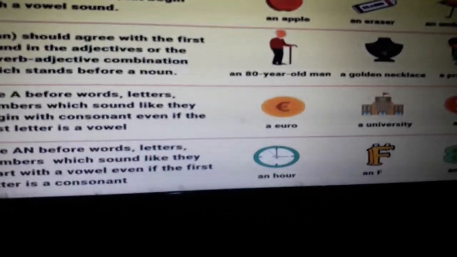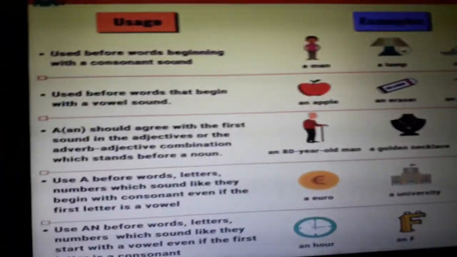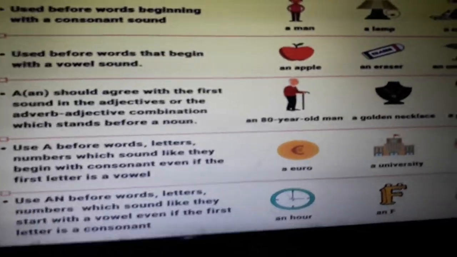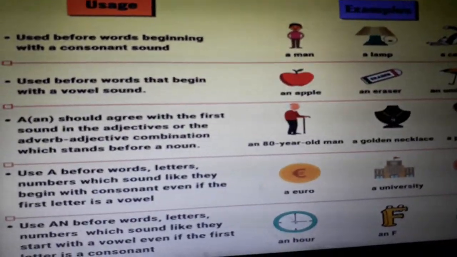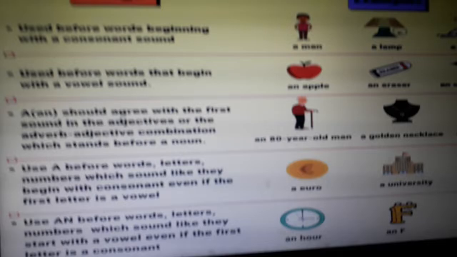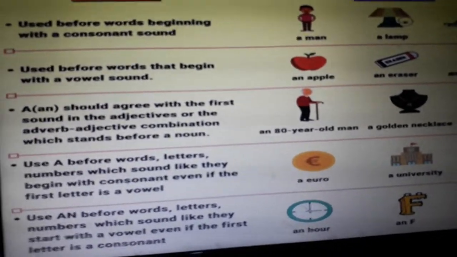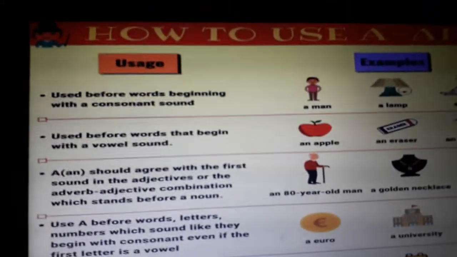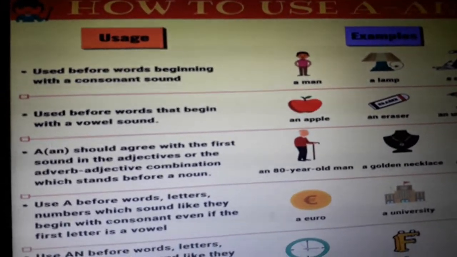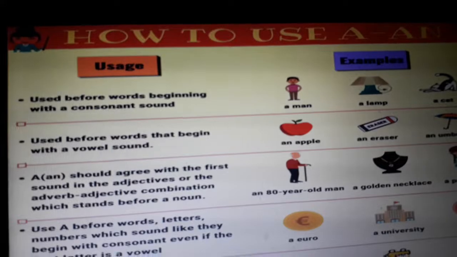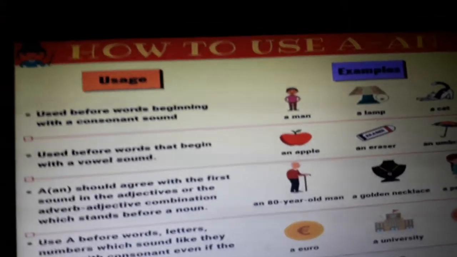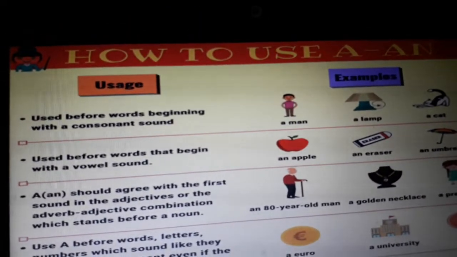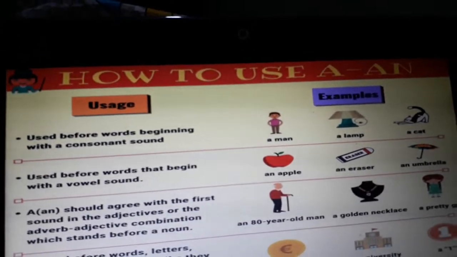Now what do we put before them? We say a BA, because the sound is that of a consonant itself. But when we pronounce MA, we say the sound of em, an A sound comes. So it will be an MA. It will not be a MA.